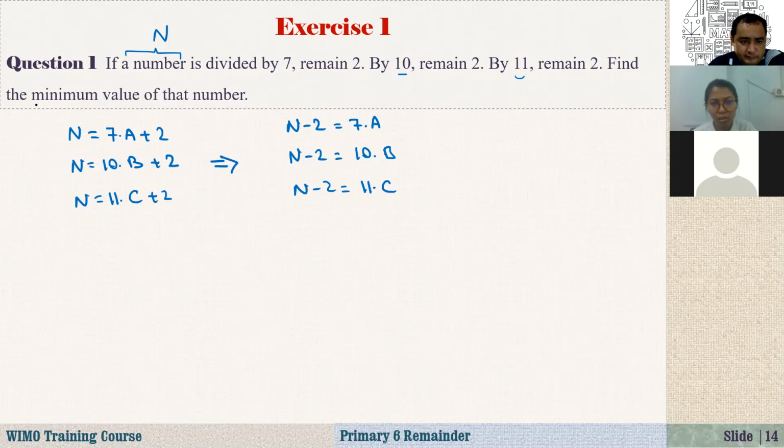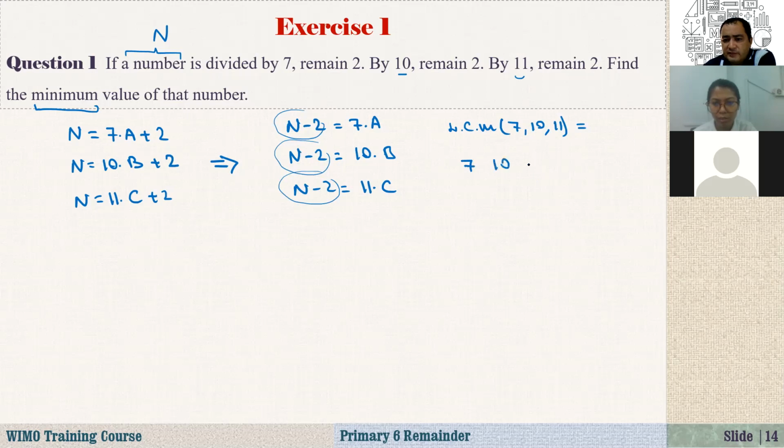So if you are looking for the minimum value of this number, n minus 2 should be divisible by 7, 10, and 11. So I need to find the least common multiple of 7, 10, and 11. How do you find this? We have already done it a couple of times. 7, 10, 11. First divide by 2: 7, 5, 11. By 5: 7, 1, 11. By 7: 1, 1, 11. By 11: 1, 1, 1.